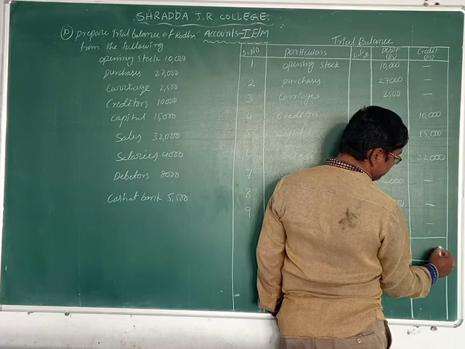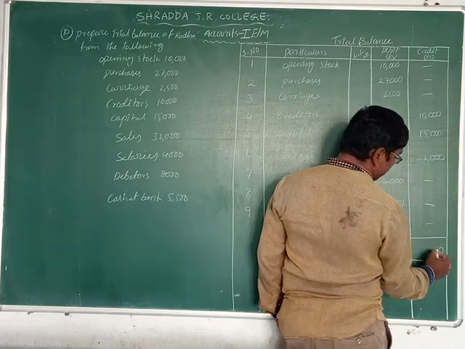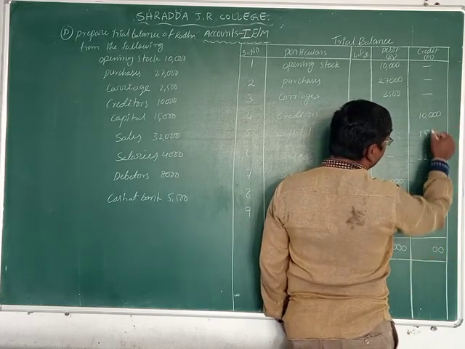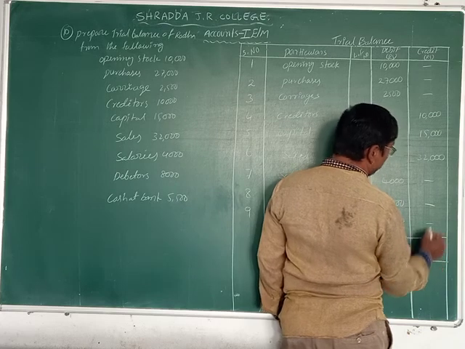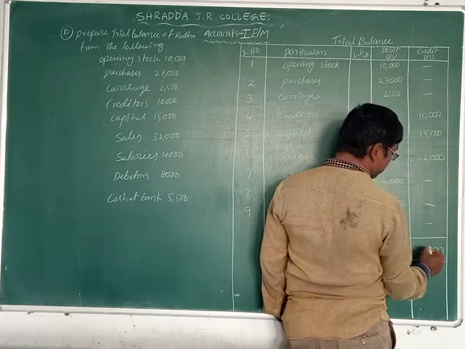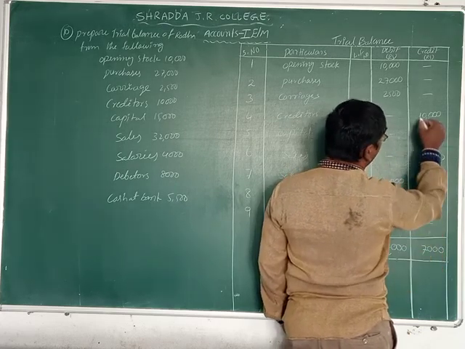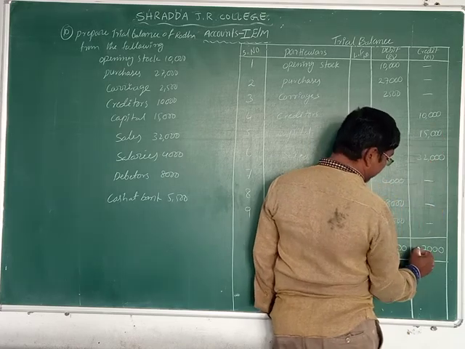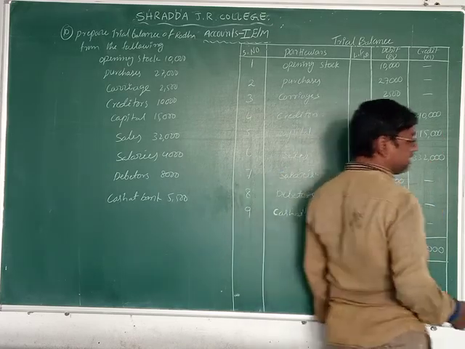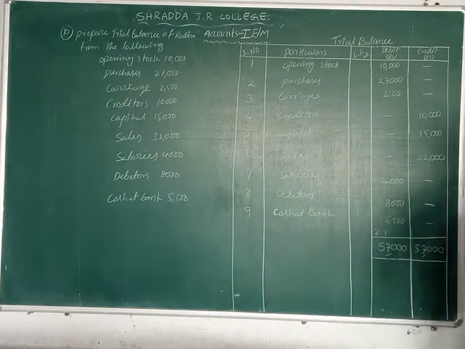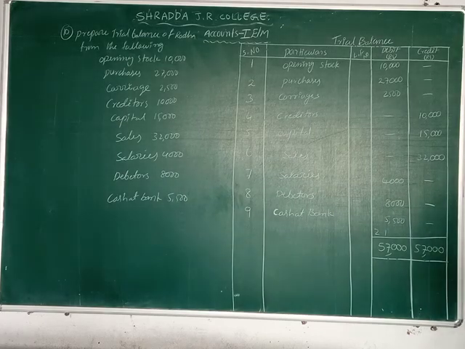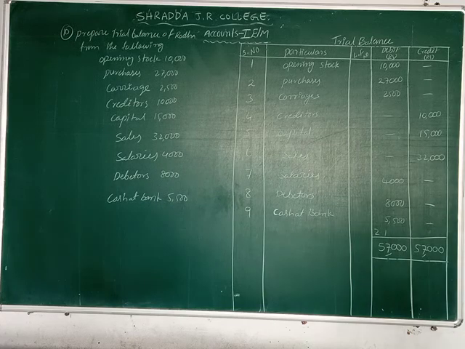Now the credit amounts. First column is 0, second column 0, third column also 0. Fourth column 5 plus 2, 7. 1 plus 1, 2, plus 3, 5. 57,000 rupees is the debit total, and 57,000 rupees is the credit total. This is problem number 10, the trial balance.